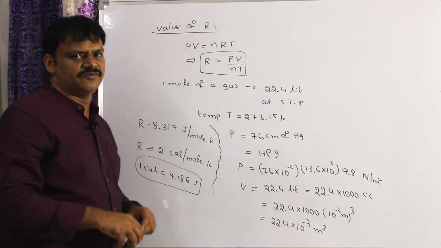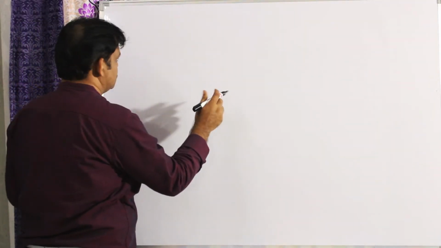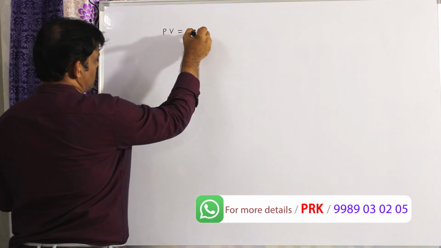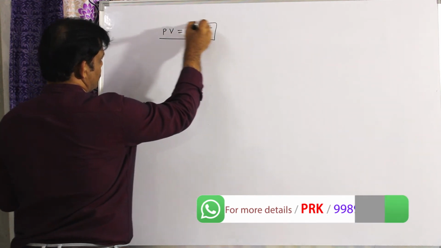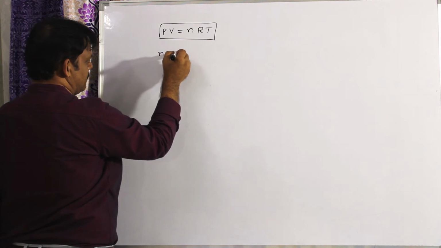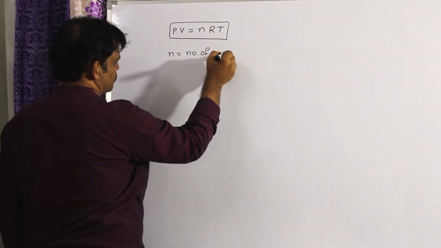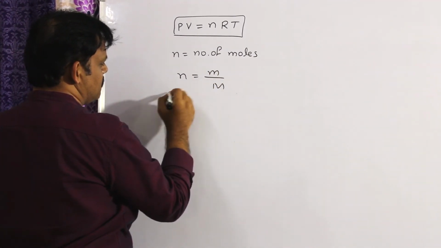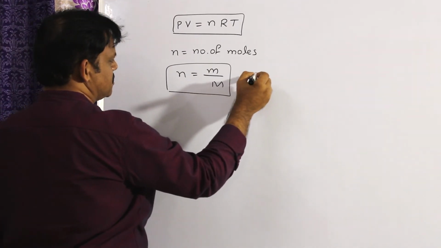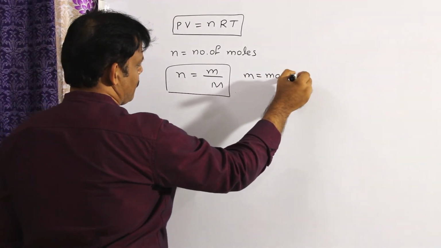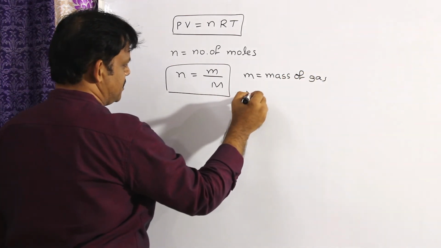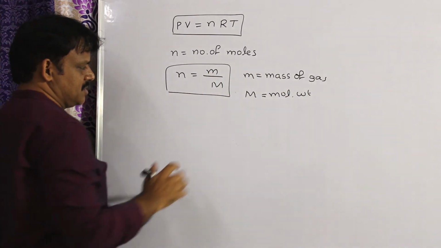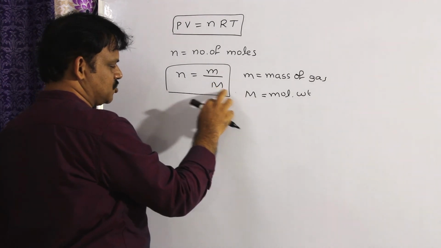Let us discuss some applications of the ideal gas equation. We know the ideal gas equation is PV is equal to nRT. Here n means the number of moles of the gas, so I can write the number of moles as mass by molecular weight. Here small m is the mass of the gas and capital M is its molecular weight. Both should be expressed in the same units. If mass is measured in grams, molecular weight should also be in grams.